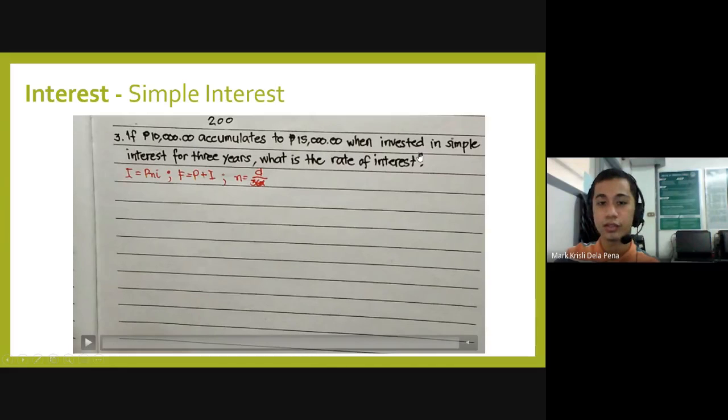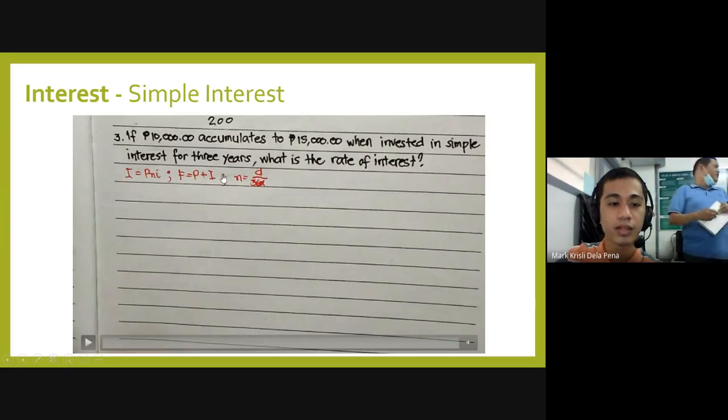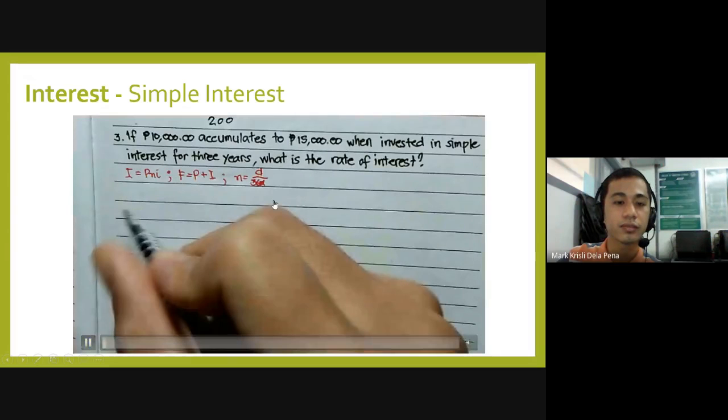Now, it was invested at a simple interest for 3 years. You have to take note that the exact days are not stated in the problem. It is the rate of interest that is being asked in the problem. So based on the given, we will write the values of the known variables.